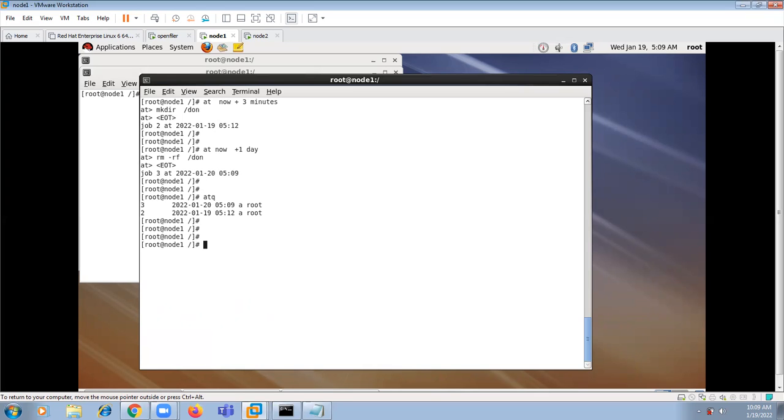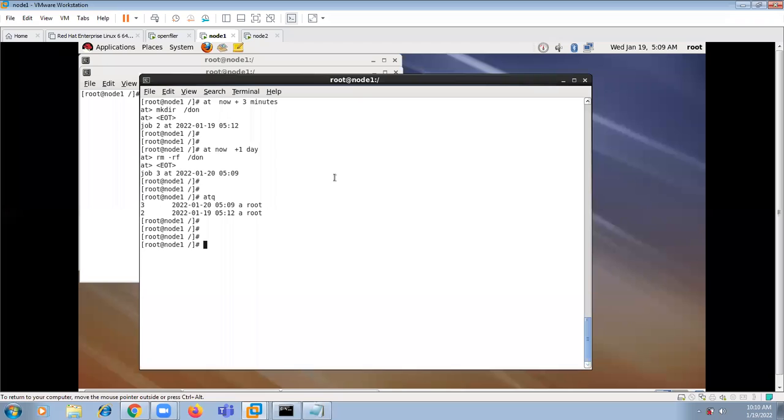When you go for this atq, you can see it here. At now, after 3 minutes, the directory will be created, under root. At now plus 1 day, what do we mean by this? Today is the 19th as per the system time, and now plus 1 day, that is the 20th, is tomorrow. So tomorrow it will remove this directory.